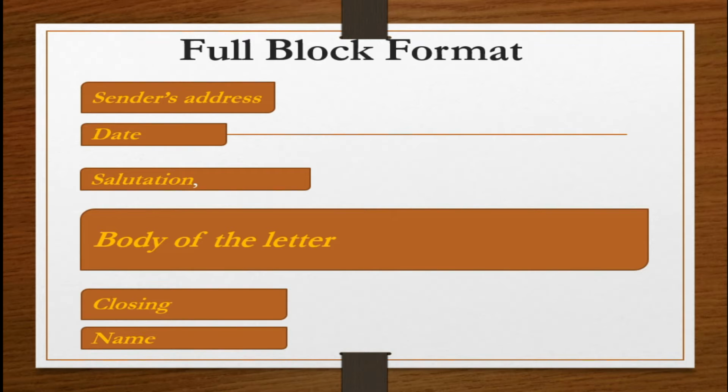You see here sender's address, date, salutation, body of the letter, closing, and your name we have brought on the left side. Right. I think you have a clear idea about these formats.